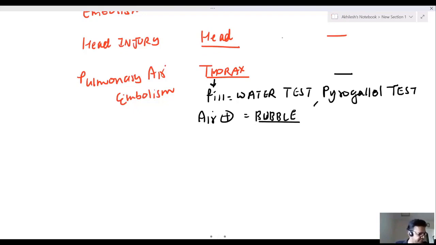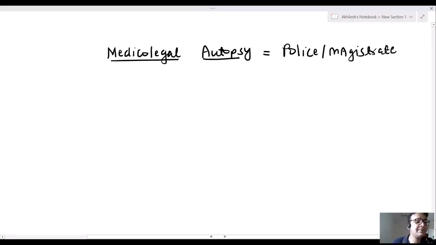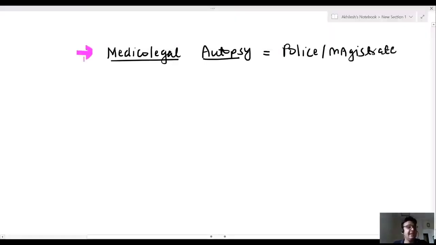Now, sir, a very important word comes: medico-legal autopsy. Yesterday we discussed what is medico-legal autopsy, which is done as a medico-legal case and done on police or magistrate request. Like any murder case, any suicide case, any unnatural death, there is medico-legal autopsy. Like the Sushant case was a very simple example of medico-legal autopsy.